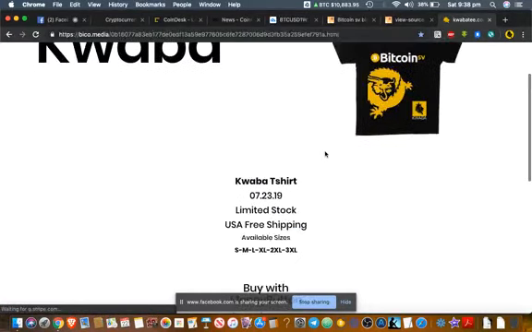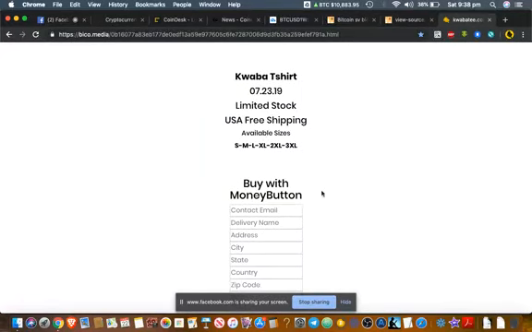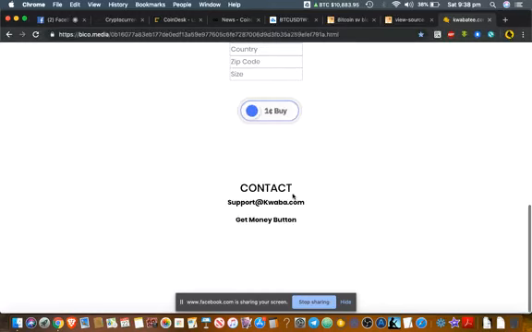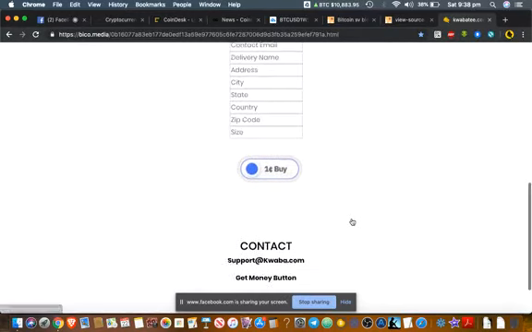They just got the heading there, a t-shirt there, the description of what the t-shirt is, limited stock, available in USA, these are the sizes, and you can only buy it with Money Button. Money Button is BitcoinSV's predominant wallet, if you want to call it that. So if you want to buy something, use Money Button, and contact support to get Money Button if you haven't got it.